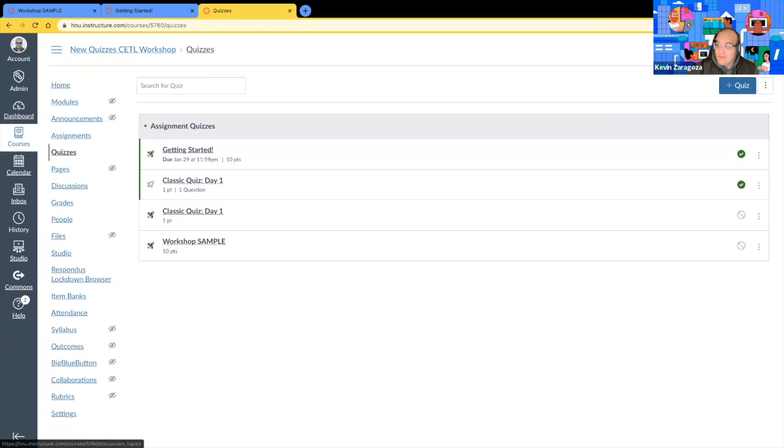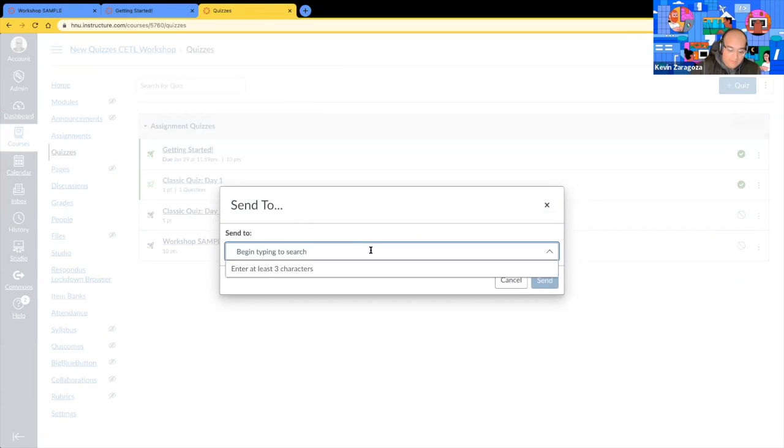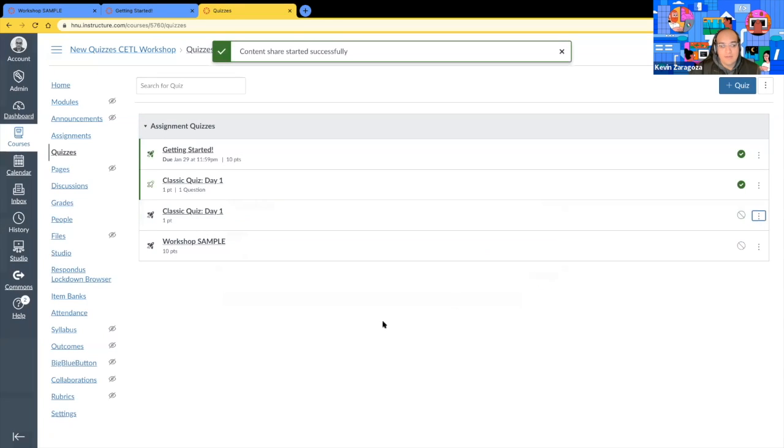What if I want to share a new quiz with somebody else? Over here on the right, just like we talked about with migrating the code. Notice how the migrate option is only available for classic quizzes. If I click within a new quiz, we're not going to see that option. Okay, so within that classic quiz right there, if I want to direct share it with I Ching, for example, I can go ahead and hit send to. I'll type in, it'll auto-populate because we're in the same system. I'll go ahead and send it to I Ching, and she's going to receive it on her end here.